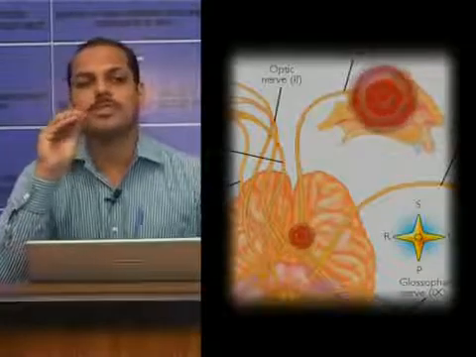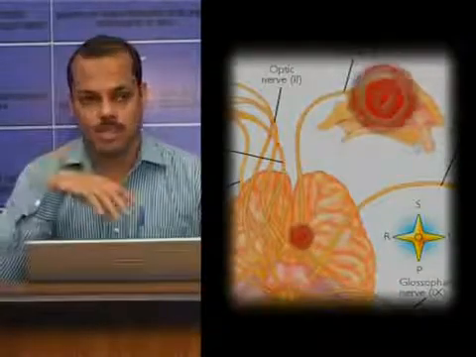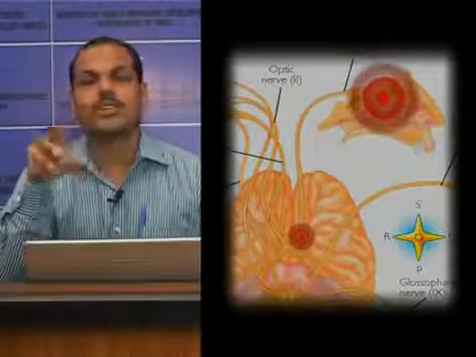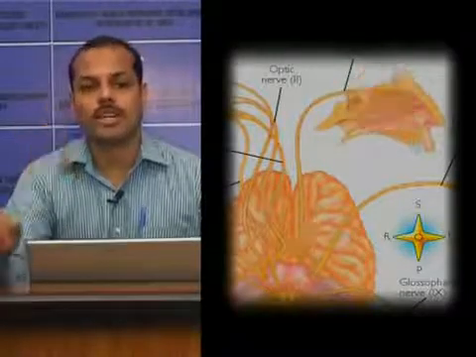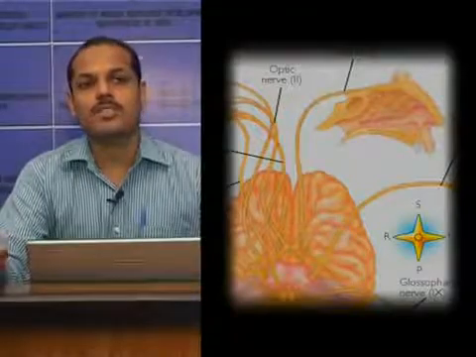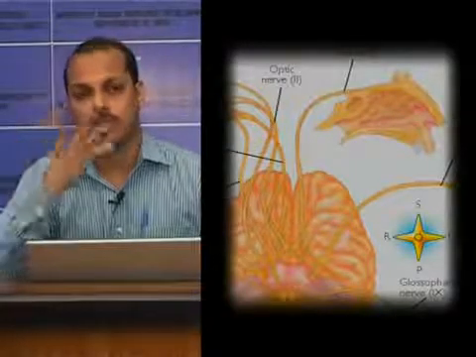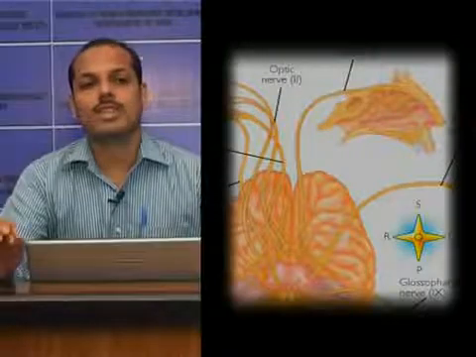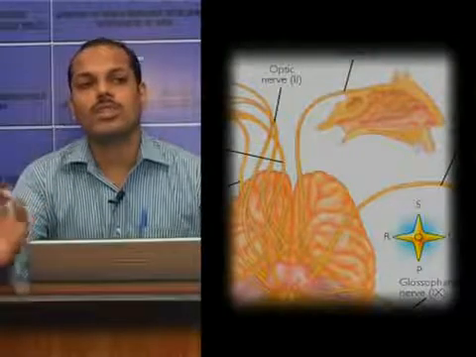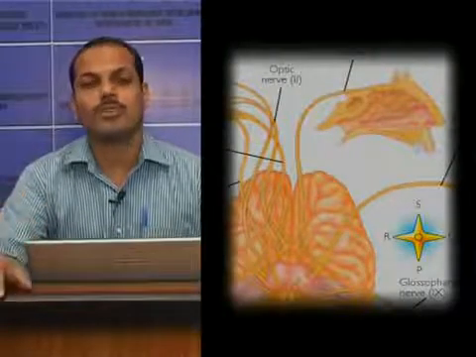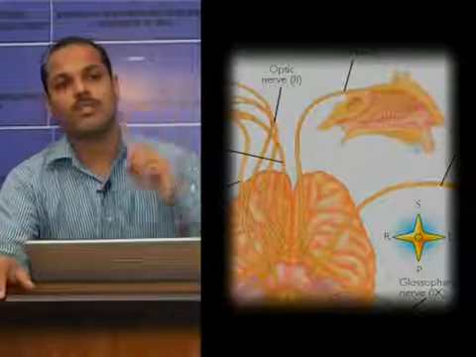Its peripheral processes act as receptors in the nasal mucosa, and the receptors are located in the roof and upper part of the nasal cavity. Now, the central processes return information to the brain, and the central processes enter the cranial cavity through the cribriform plate of the ethmoid bone.